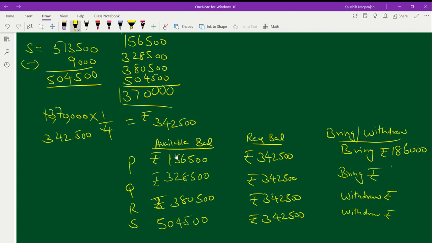Is it correct? And in the third case, the withdrawal should be done to the extent of 38,000 rupees. In the fourth case, the withdrawal is to be done to the extent of rupees 1,62,000. Clear with this one?